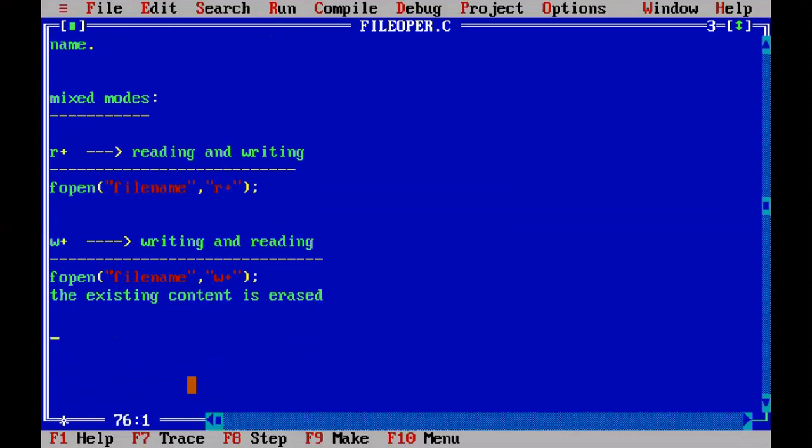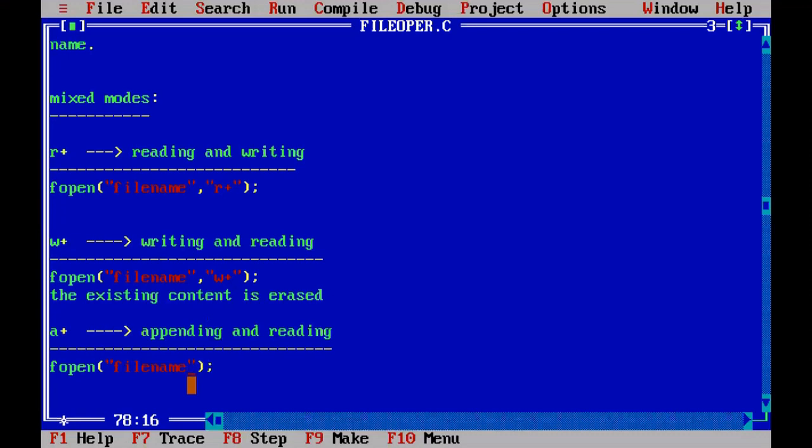The last one is a plus. A plus indicates appending and reading. The syntax is fopen, the first argument is the file name, comma, a plus. That means this particular file is opened in appending mode and for reading purposes also. So in this file, you can append some data and reading from the file is also possible.